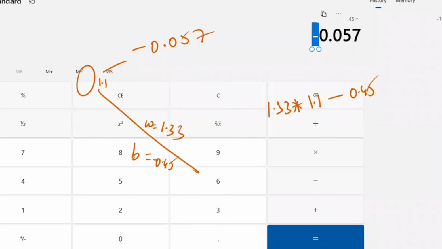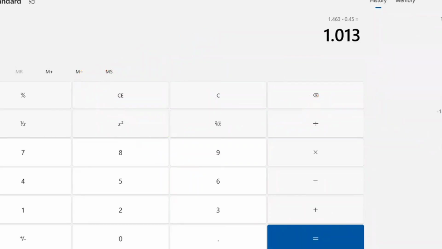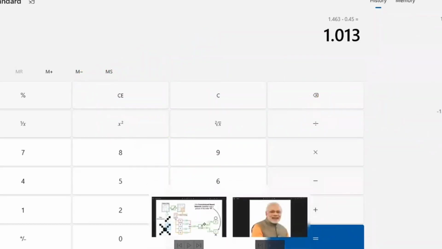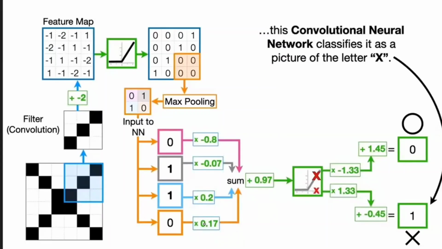So calculate the same. 1.1 into 1.33 minus 0.45. Now what is the output you have got? 1.01. So now if you observe this one, here you have got 1 with respect to this and here you have got 0. Now out of these two, which is the highest one?